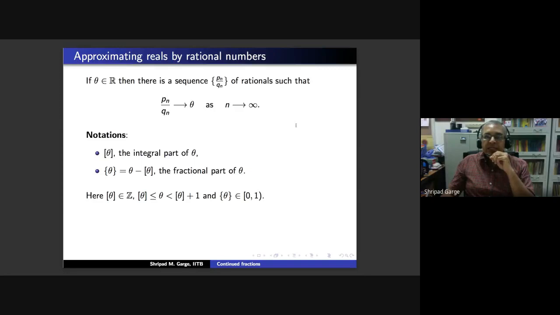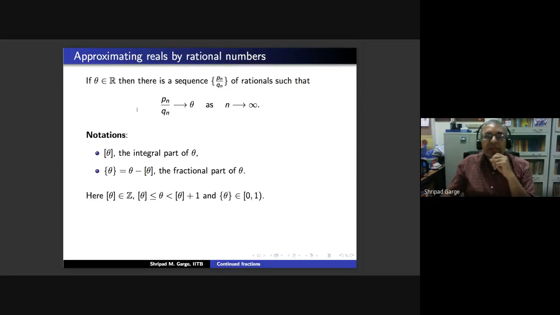I think analysts would prefer to take some interval around theta of radius 1 by n, so the length will be less than or equal to 2 by n. And then rationals are dense in the real set, so that means any open interval contains a rational. So once you have this interval of length 2 by n, say theta minus 1 upon n comma theta plus 1 upon n, open on both sides, then there is a rational number in that. Call that Pn upon Qn and let n go to infinity. So the length of these intervals go to 0, and so you get a sequence converging to theta.